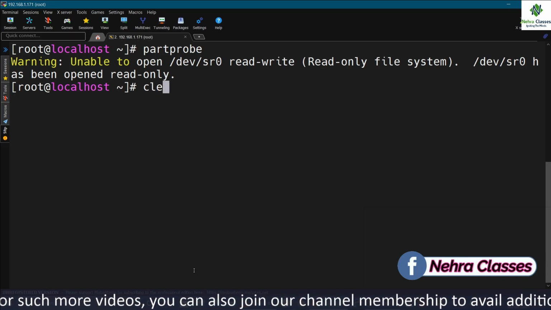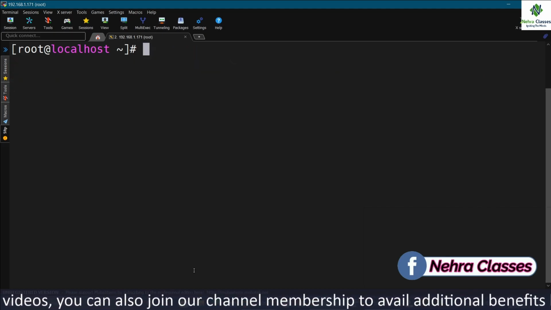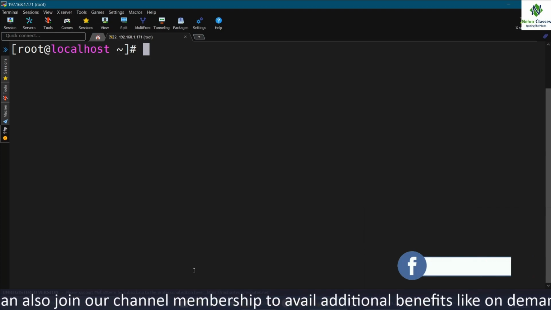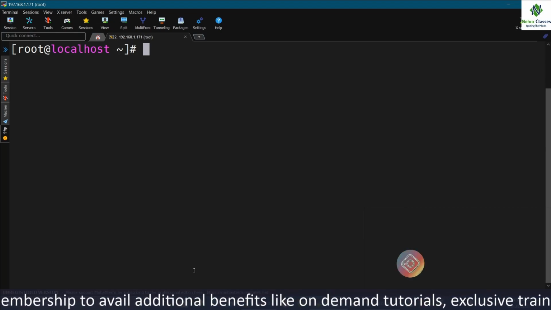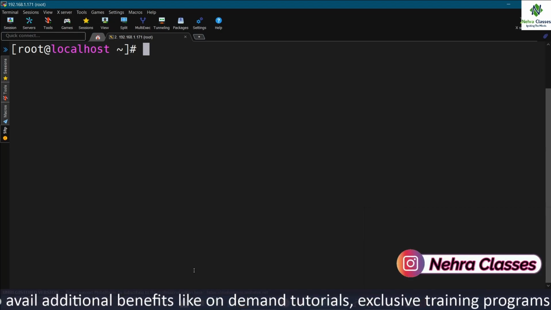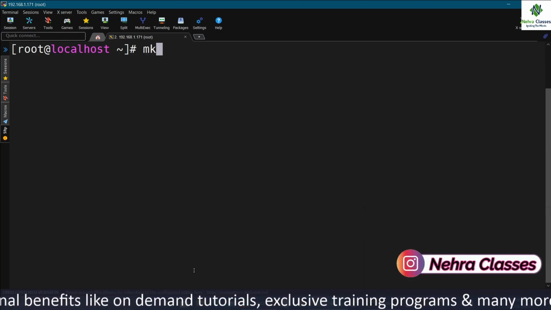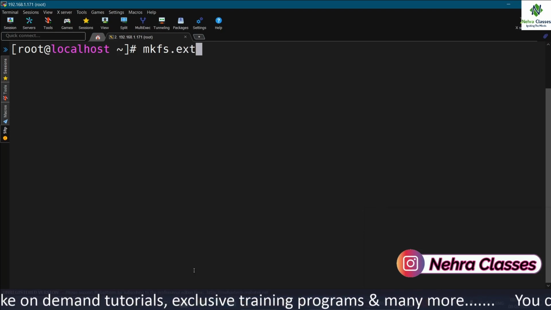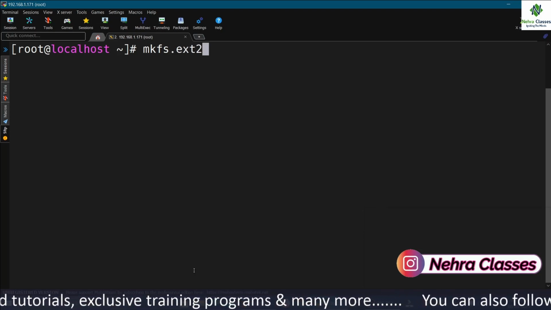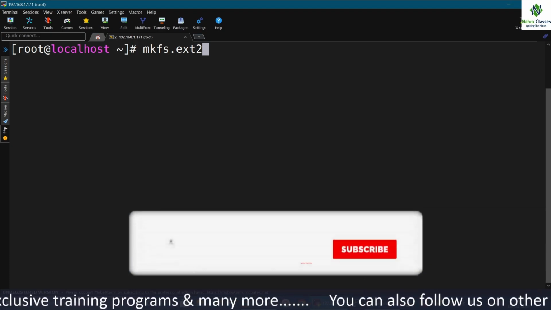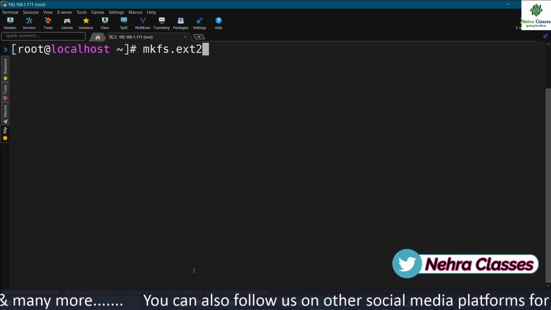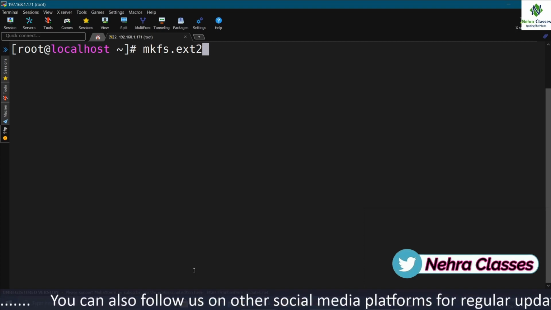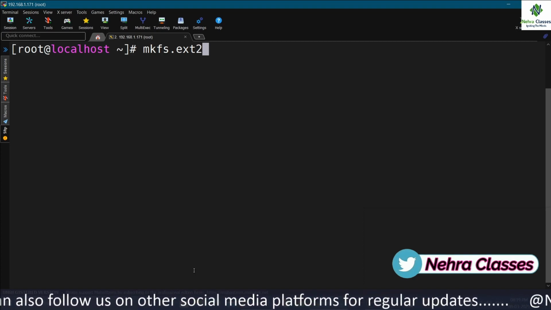And now, since I want to use this partition, I will first format it before mounting some directory over there. In case I want to format it in ext2 file system, I can use the mkfs.ext2 command, because this is the universal command which we use to create different file systems. mkfs., and after that we can mention the file system type, either ext2, ext3, ext4 or xfs.